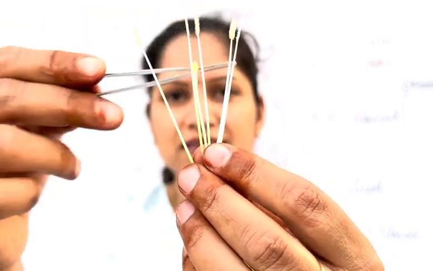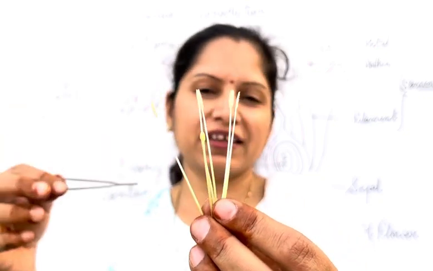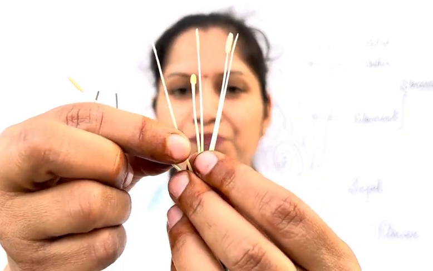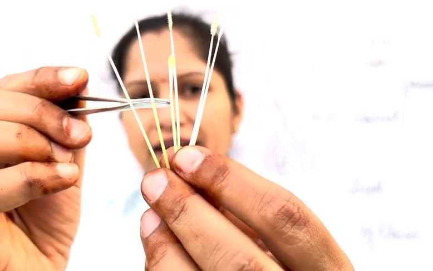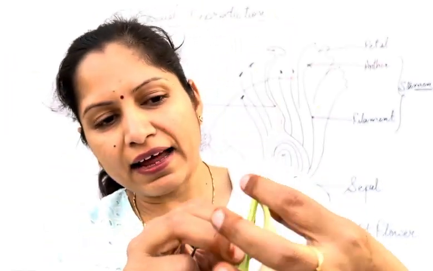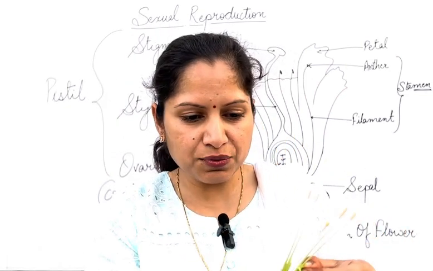Okay, when I just make it like this, the pollen grains are coming into the environment, I can see a dust-like structure is there. So it's the stigma that is on the topmost part, and that is the style, and that will be leading to the ovary. Okay, I'll show you the ovary as well.